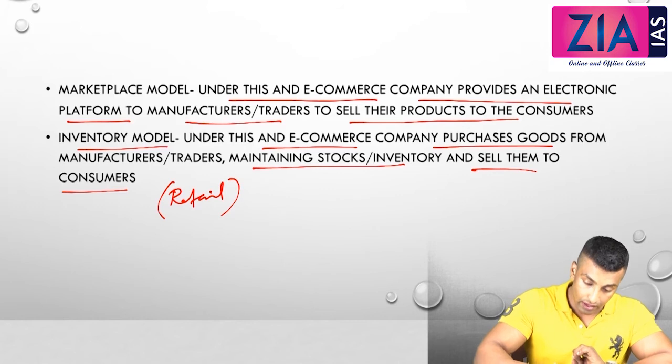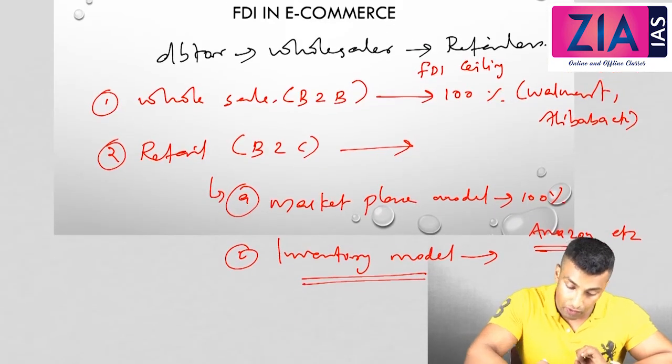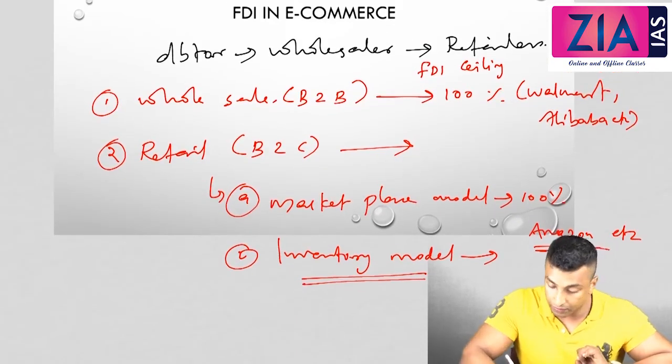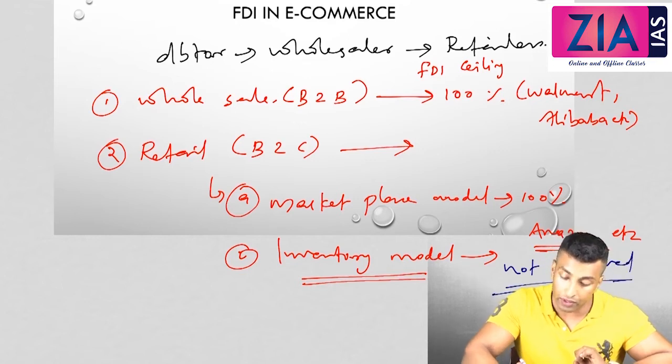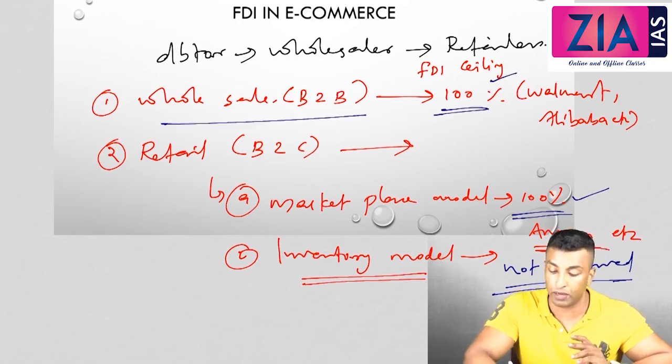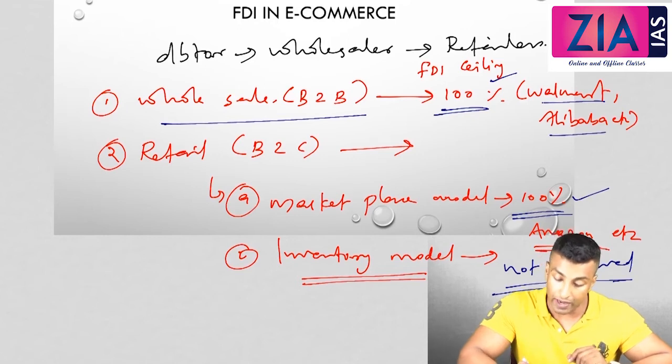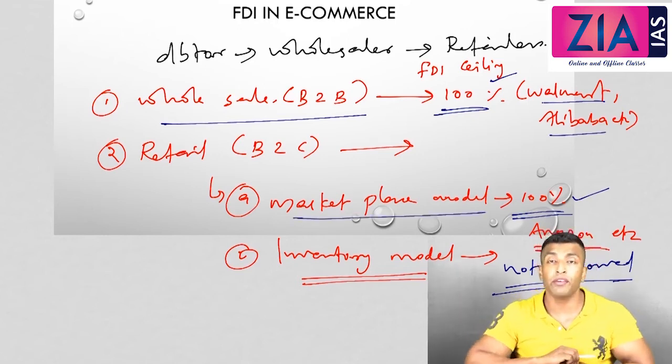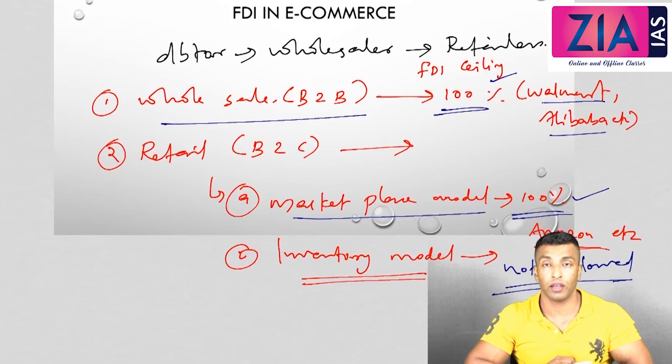So you can see here, in the inventory model, FDI is not allowed. Here 100% is allowed. So that's why Amazon 100%, and here 100% allowed. Wholesale 100% allowed for Walmart, Alibaba, etc. So marketplace model 100% allowed. Inventory model not allowed.